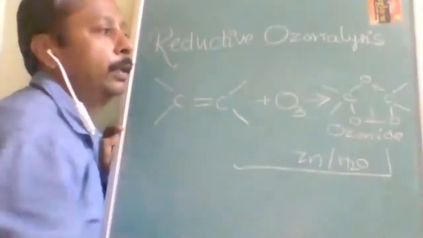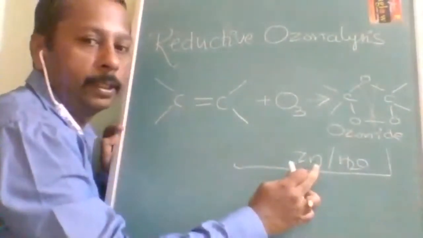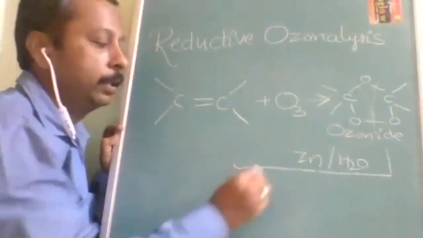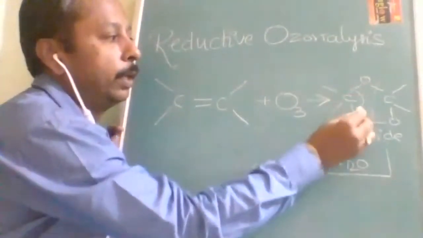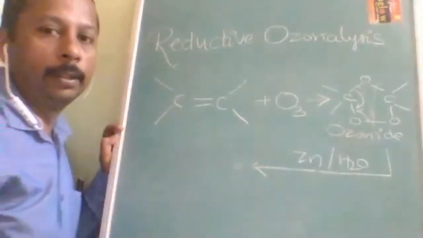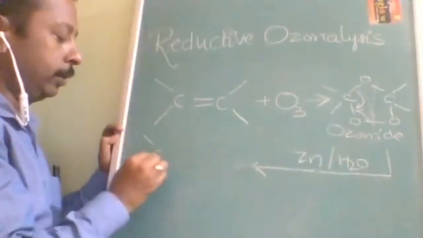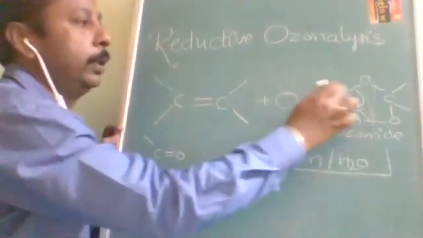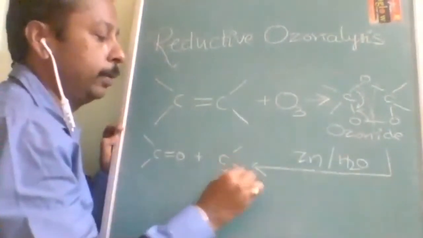Like this. Now this oxygen will be taken by zinc and become zinc oxide. So now what happens? This half bond will come here. So what is it going to form? It is going to form C double bond O. Same way here also, C double bond O.